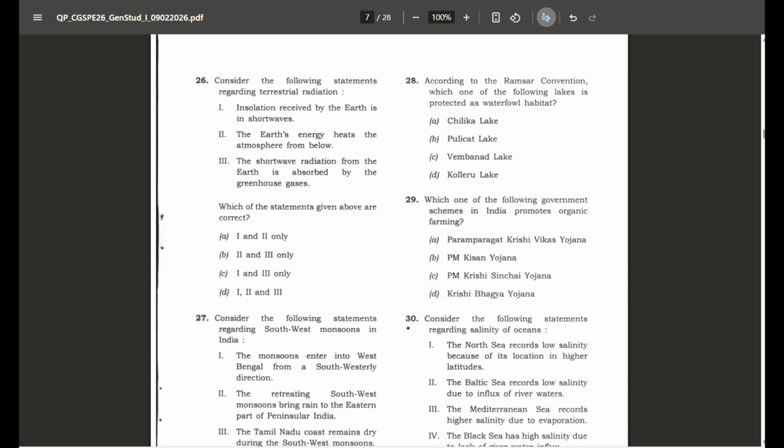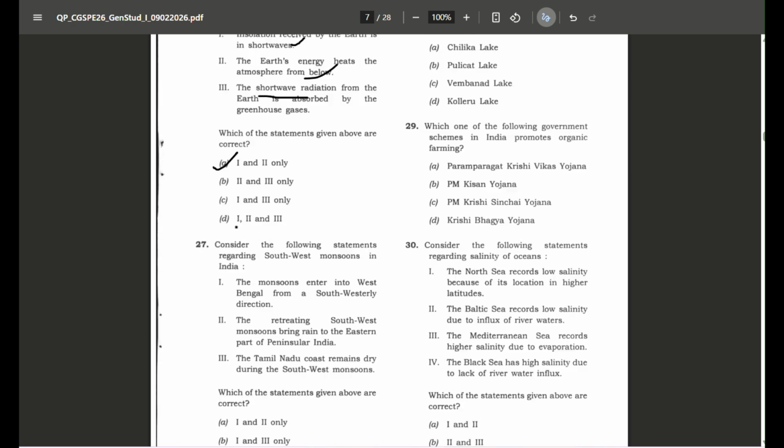Now, moving to the next question. Statement 1, the insolation received by the earth is in form of short waves. It is correct. The earth's energy heats the atmosphere from below. Correct. Short wave radiation from the earth is absorbed by the greenhouse gases. Yes, the radiation by the earth is absorbed by the greenhouse gases, but earth radiates in form of long wave. So this statement is not correct. Answer will be option A, 1 and 2.